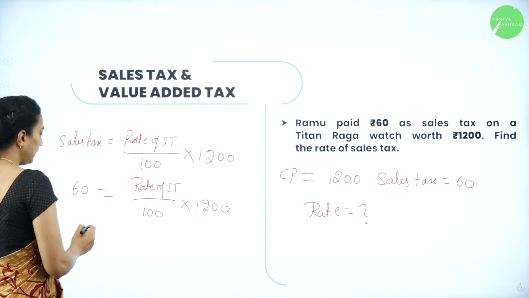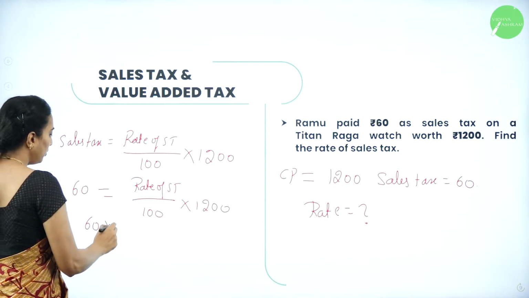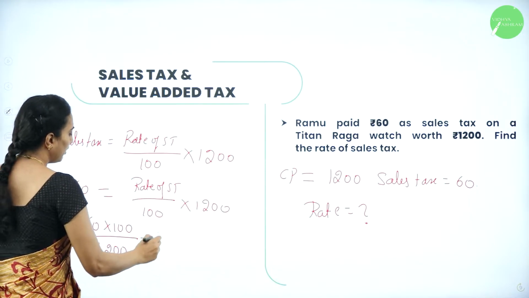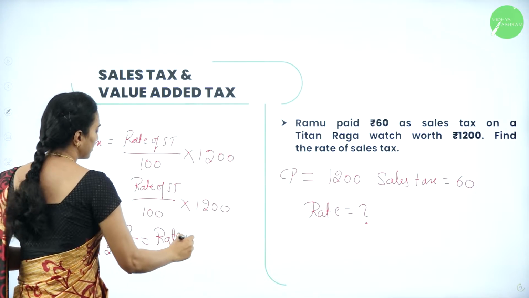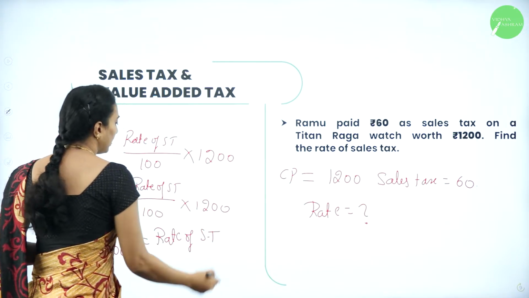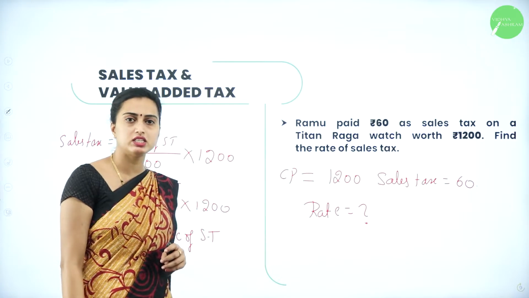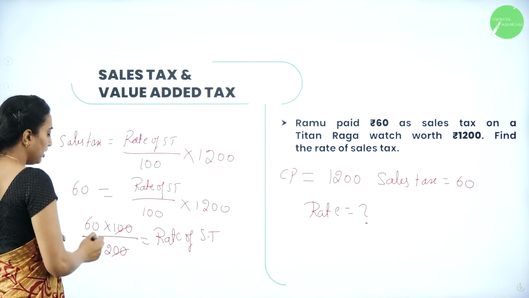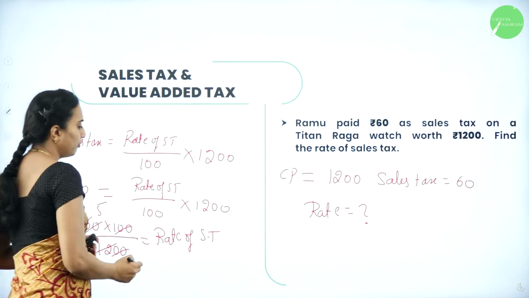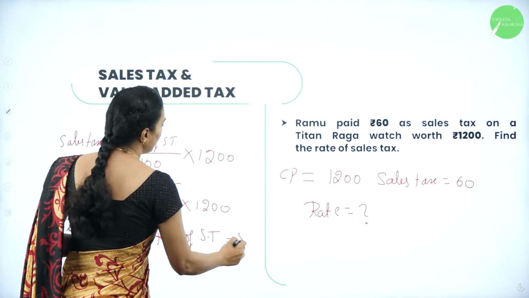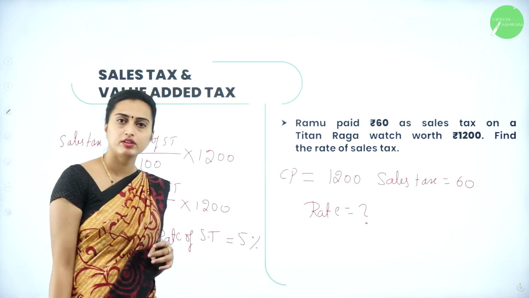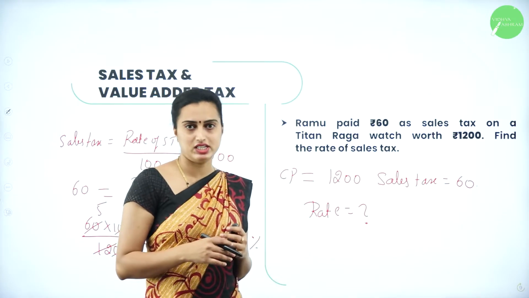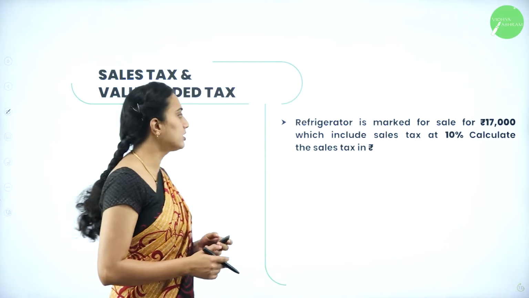Now you can cross multiply this: 60 into 100 divided by 1200 will give you the rate of sales tax. Two zeros will get cancelled. Now 12 ones are 12, 12 fives are 60. Therefore the rate of sales tax will be equal to 5%. Understood? So this is how you calculate according to the given data. We'll move on to the next problem, dears.